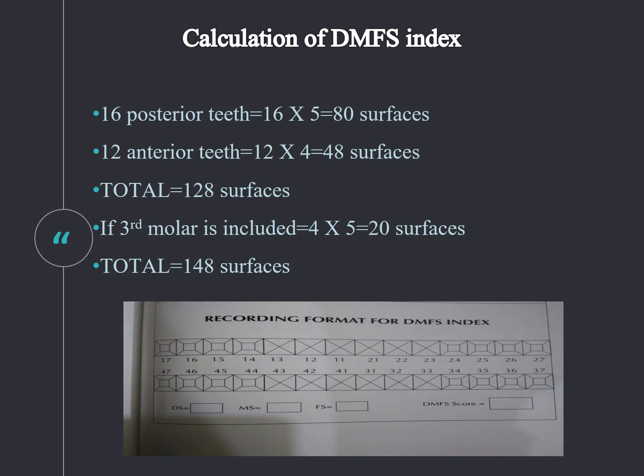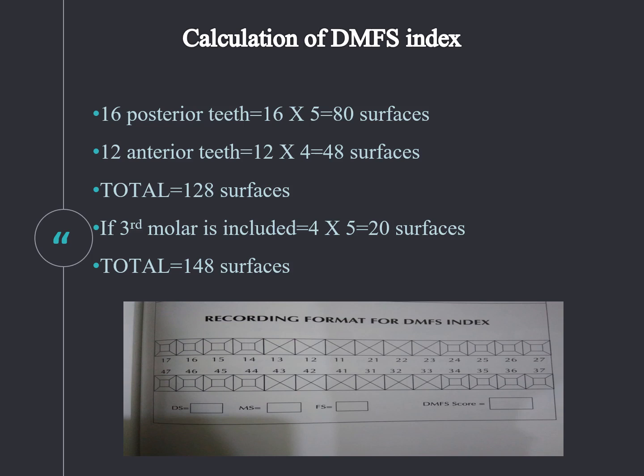As I said, the DMFT index was given by Carol E. Palmer, J. W. Knudsen and Henry Klein in the year 1938. It was modified by WHO, the World Health Organization, in 1987 and also in 1997. According to the 1997 version, the DMFT index follows the same rules that were given in 1987 for decay identification, and there are 2 points that were stated by the WHO in 1997.